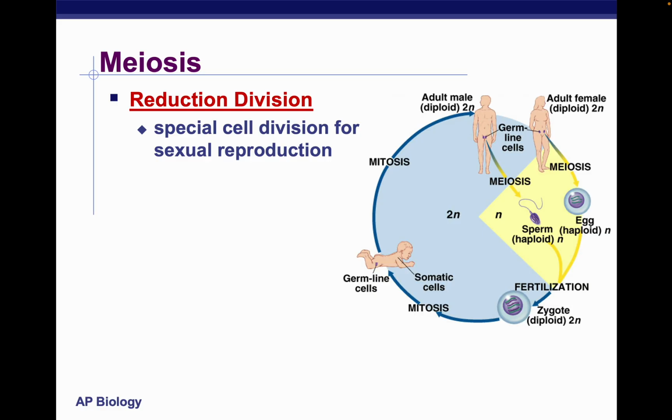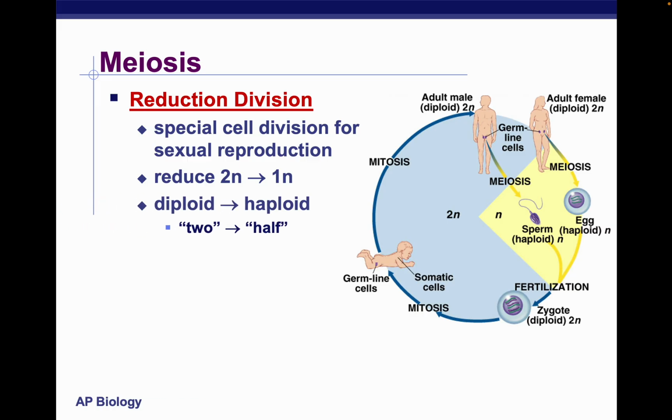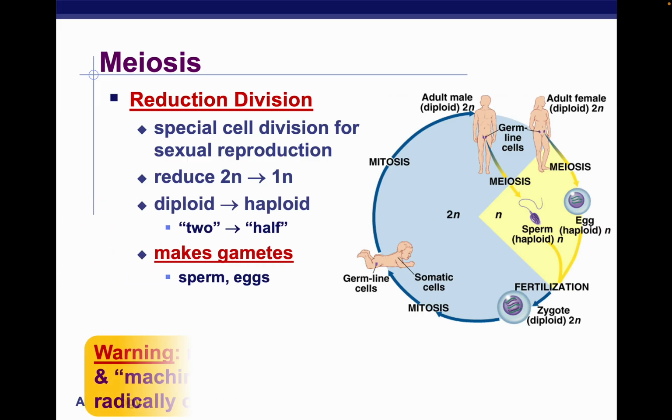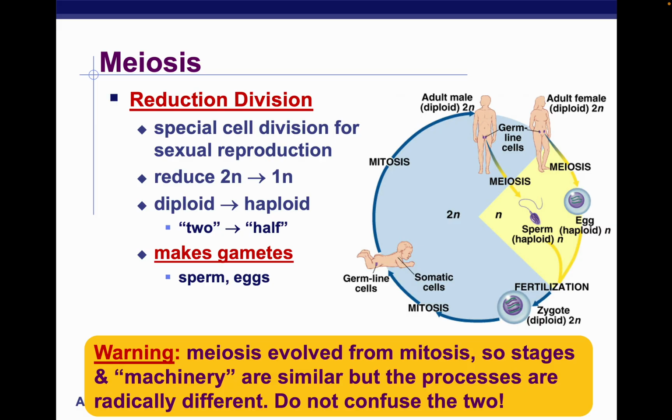Meiosis is also known as reduction division, since we're reducing the number of chromosomes from 2N to 1N. The main purpose of meiosis is to make gametes. As we can tell, meiosis actually evolved from mitosis. So it's really similar, but the processes are radically different, so we shouldn't confuse the two.